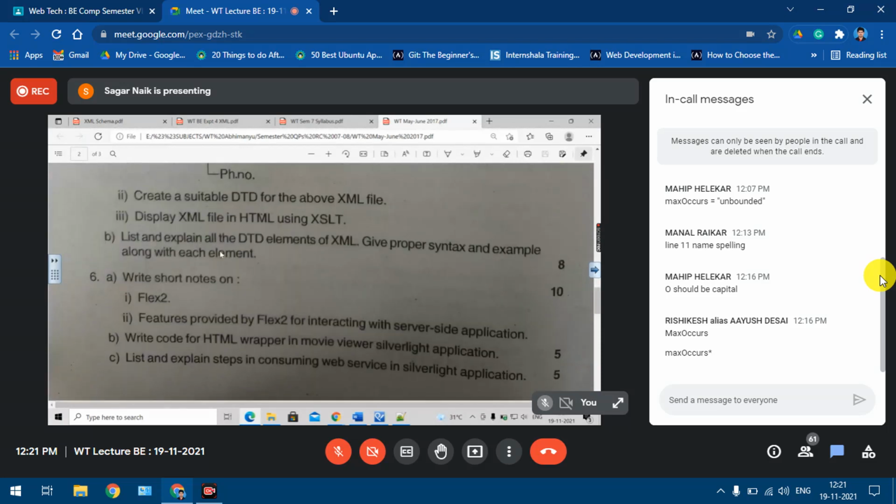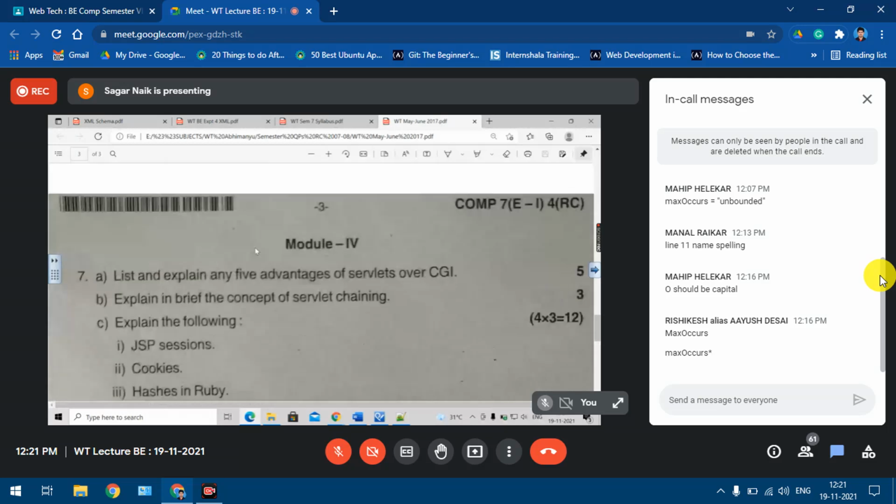Then what is this question? List and explain the DTD elements of XML. Give proper syntax and example of each element. Understood? Elements, attributes, PCDATA, CDATA, and what? Which is the fifth one? And entities. So these 5 things you need to explain over here, right? Then any other questions?